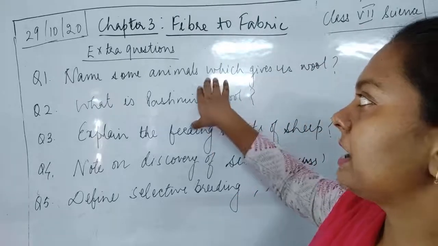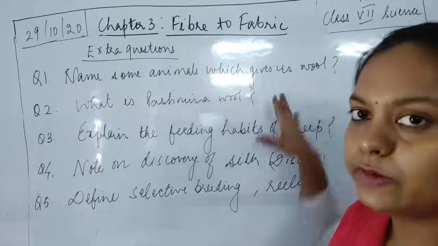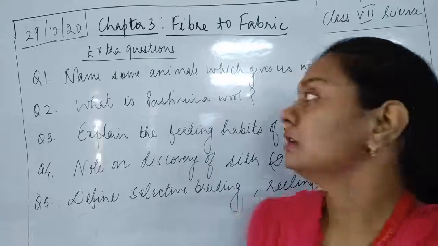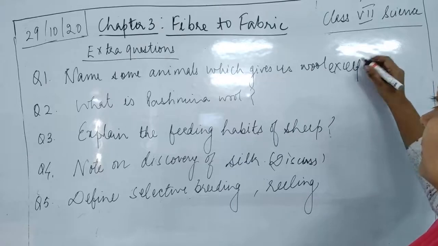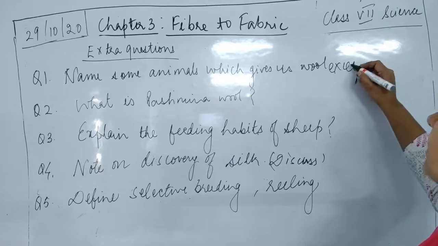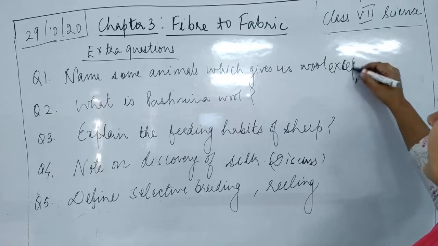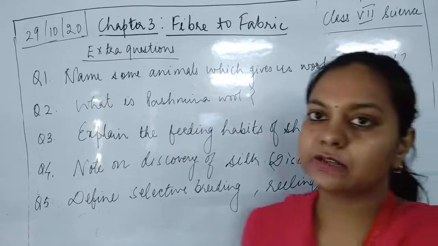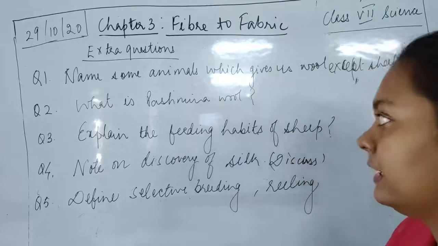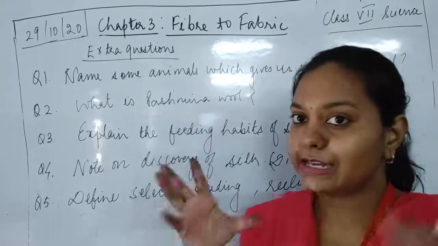So the first is some animals which yield wool. You can easily write down, except the sheep. Okay, write down some animals. We have already discussed it and you have already written it. What is Pashmina wool? Where is this obtained?